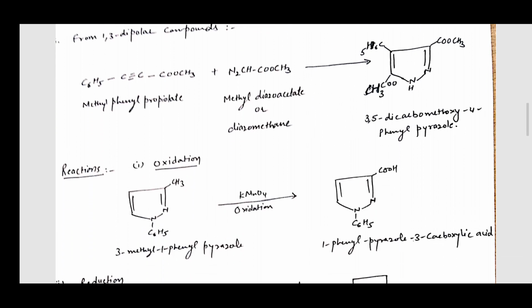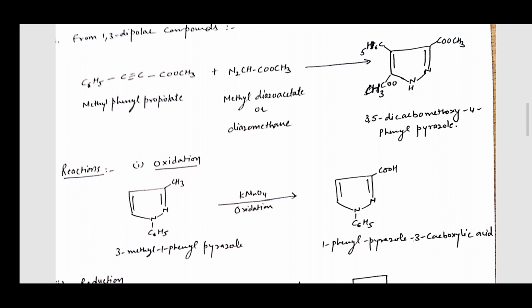Now, what different reactions are shown by pyrazole? First is the oxidation reaction. The pyrazole ring is actually resistant to oxidation even with strong oxidizing agents like potassium permanganate, but a side chain may be oxidized.